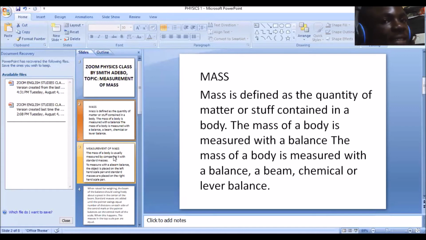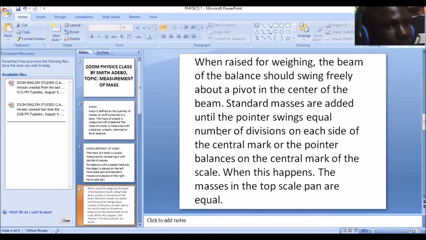Now, as I said, the mass of a body is measured with a beam balance, a chemical balance, or a lever balance. It is measured with various balances. Now that's the mass of a body. I gave you a brief explanation on how measurement of mass works, and I said when raised from weighing, the beam of the balance should swing freely about a pivot in the center of the beam.